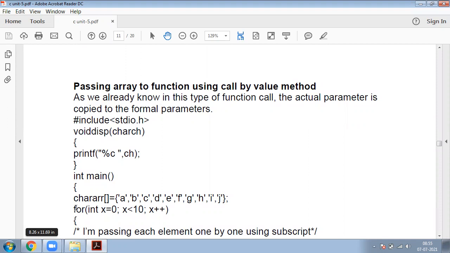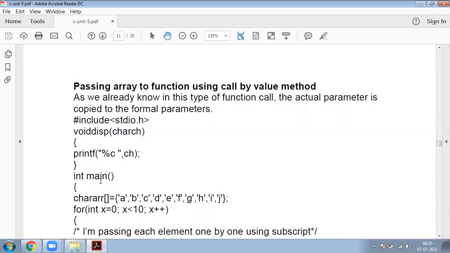Now this is my function body. Yesterday we said the function body is placed before the main or after the main, but not inside the main. So this is my function body. In this function body, this is the parameter. So these parameters are nothing but formal parameters.